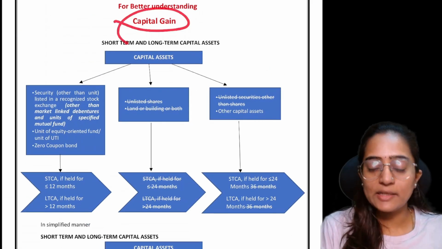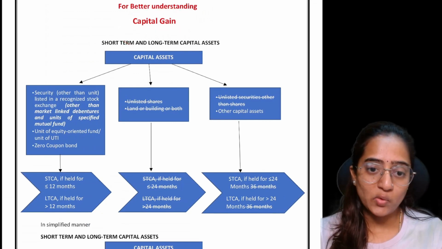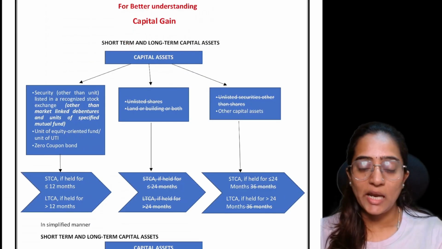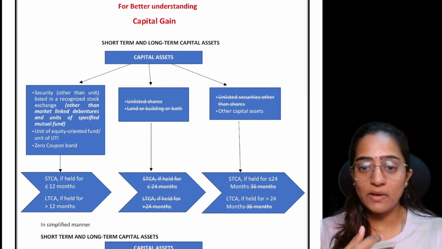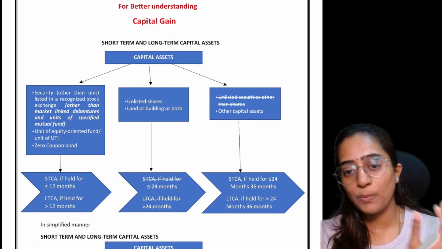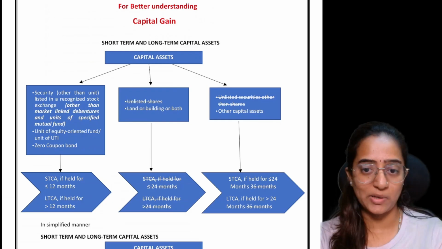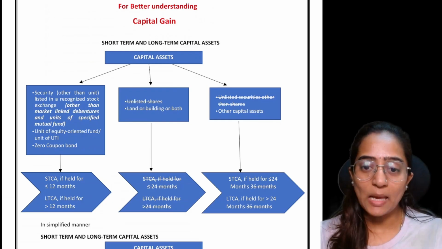Okay. Now let's get into capital gain. See, people, in this capital gain I'll tell you where exactly the amendment has happened. And also, there were a lot of amendments last year, that is in PY 24-25, AY 25-26. A lot of changes were there in capital gains. Now, certain things have been normalized.